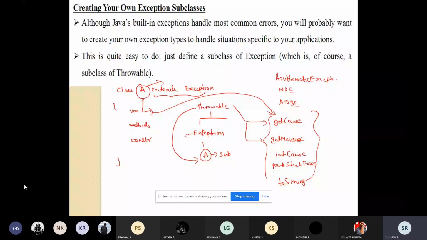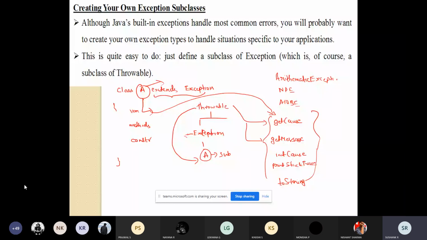This is how you can create your own exception. Like this, you can make your class create the exception. We'll also study this with a programming example.